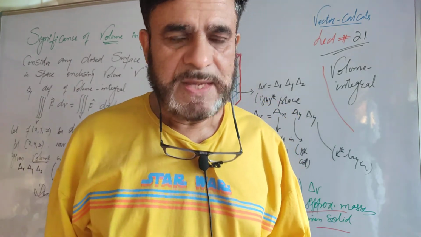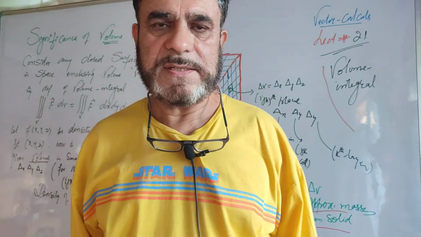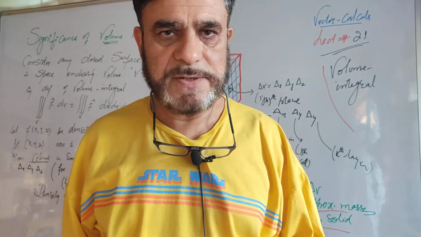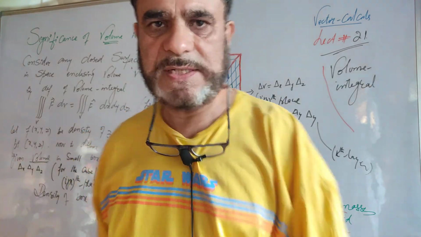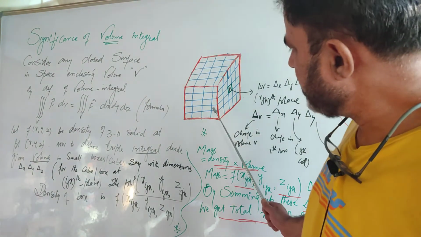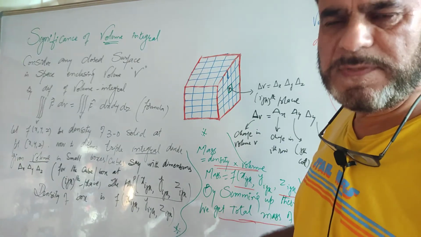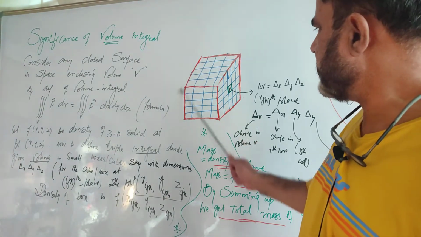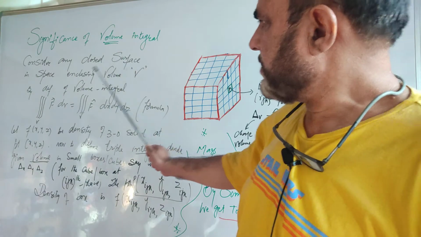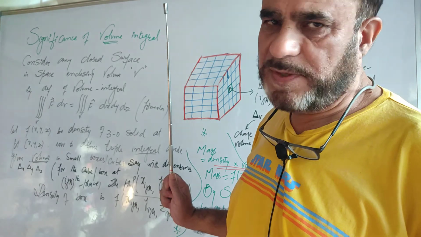On the basis of this, I am sharing another interpretation that gives you the significance of the volume integral. Let us understand. As previously, this is your surface bounded by four faces. It may be a cuboid, a cube, or any other surface. It has the volume V. Consider any closed surface in space enclosing volume V, as we did in lecture number 20.